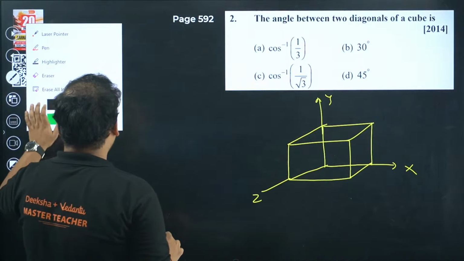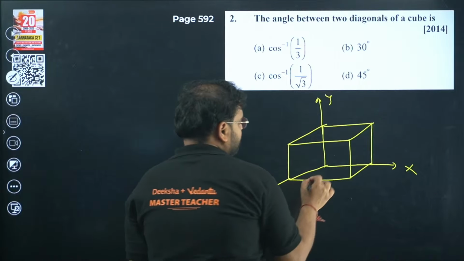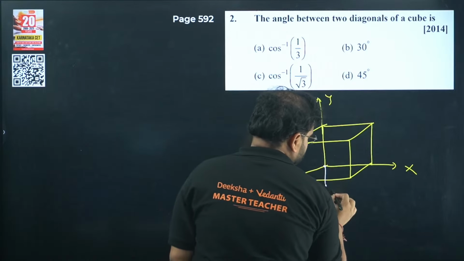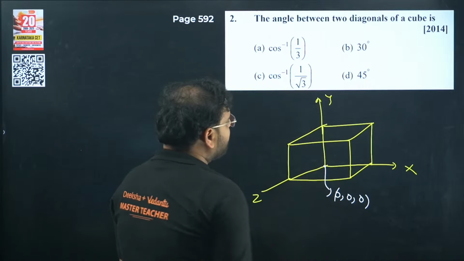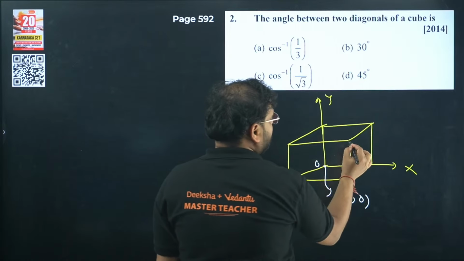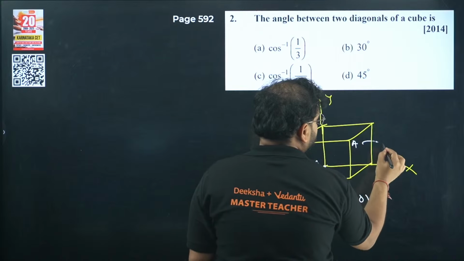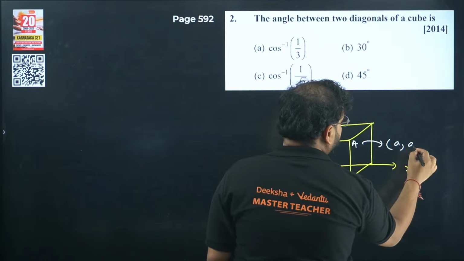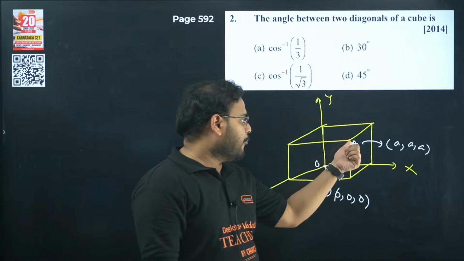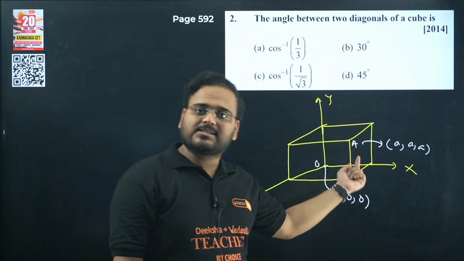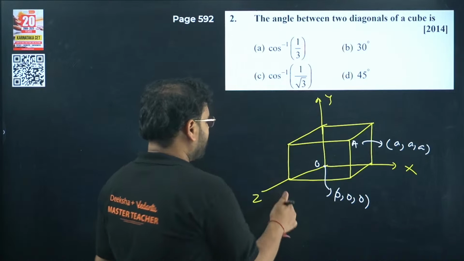The vertex that we have. So the first vertex, if I take the origin, will be the first vertex. This will have 0, 0, 0. Opposite to this, this point is O, this is your other point, let's call it A, and for this point you will have A, A, A. If the side length is A, this will be the point A in 3D space: X is A, Y is A, Z is A.